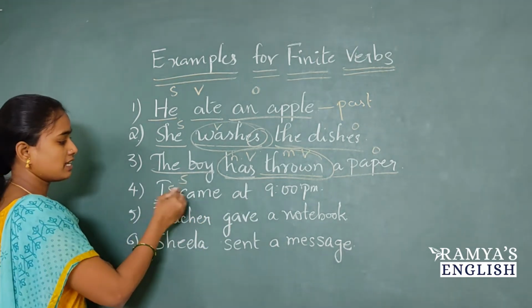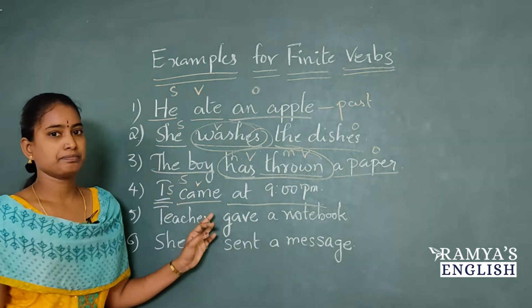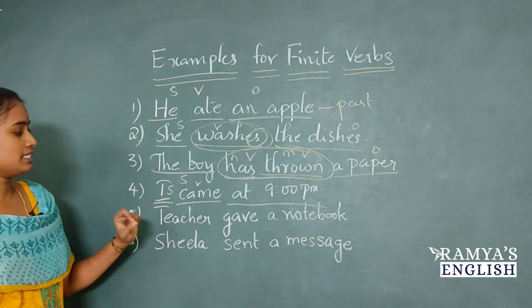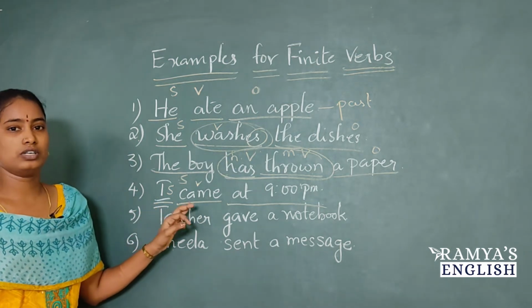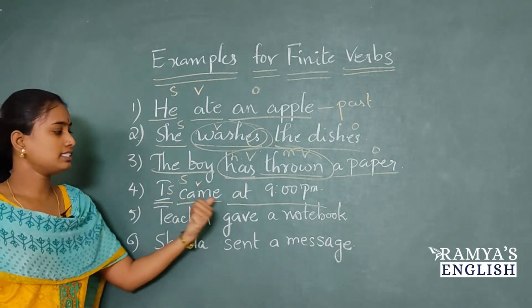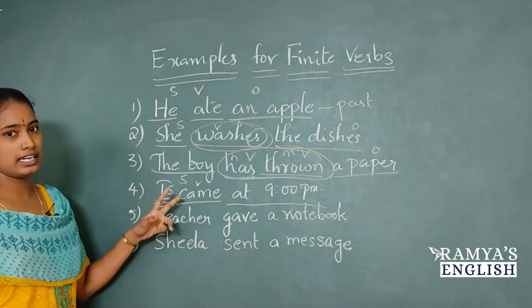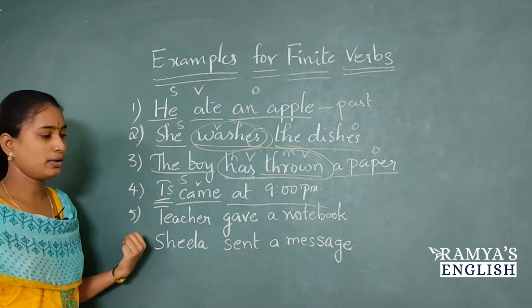And the next example we have, I came at 9 p.m. I is subject and came is verb. This is object. I is subject. Can you tell me what is the tense of this sentence? Came is past tense. So this sentence is in past tense. So it is indicating tense and it is ultimately finite verb.